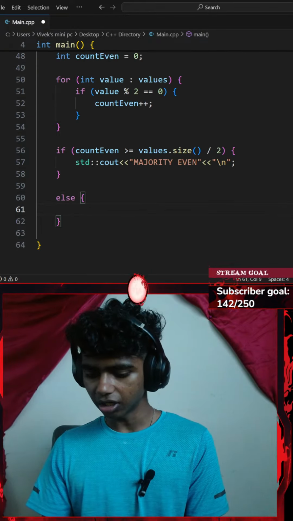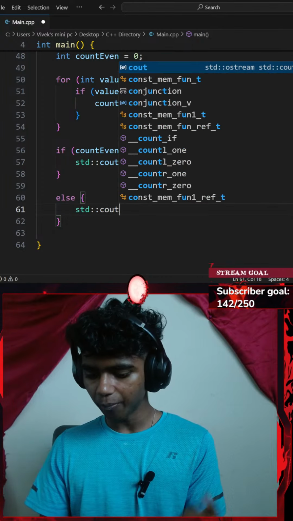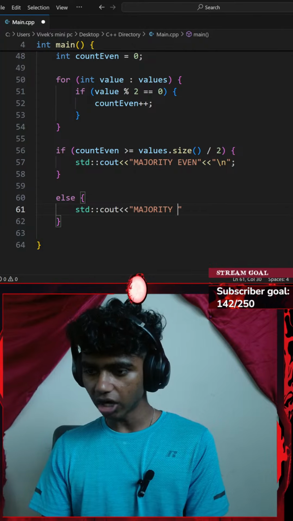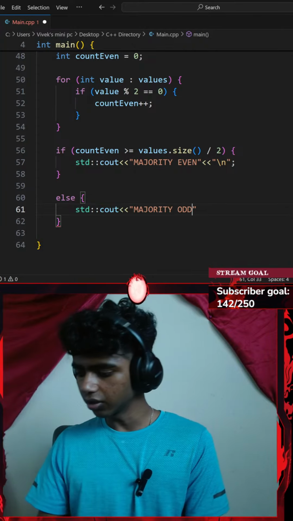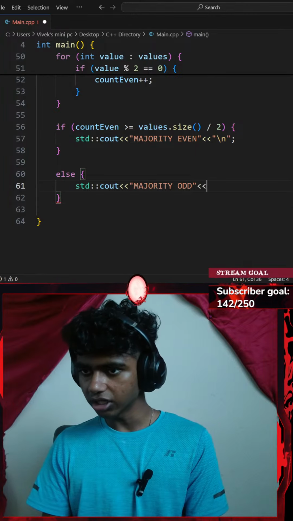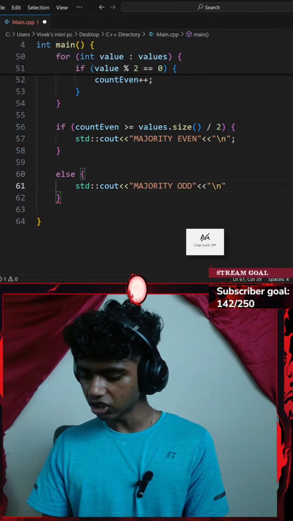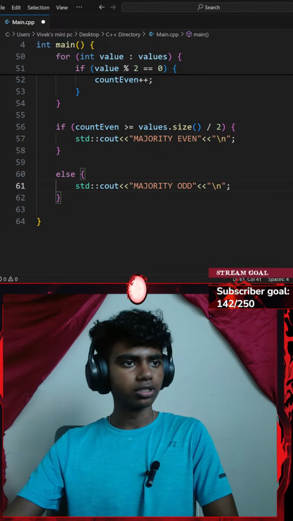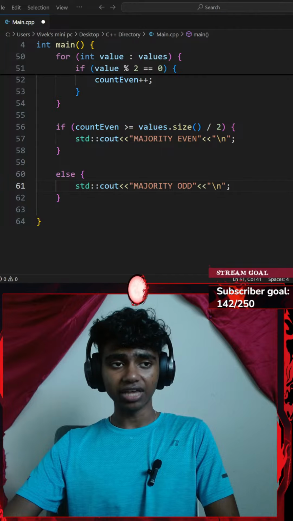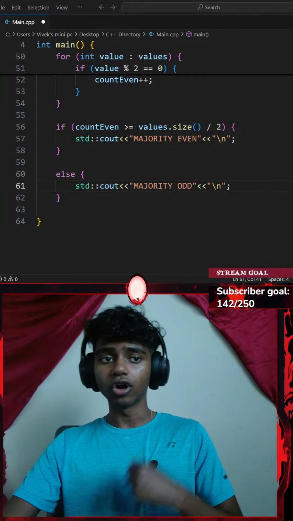I'm going to be going with another standard console output with an insertion operator. This is going to be saying majority odd. Okay, and then let me go ahead and go with another insertion operator of a \n new line and a semicolon. Okay, check whether the vector contains a number 77, print found 77 or no 77.